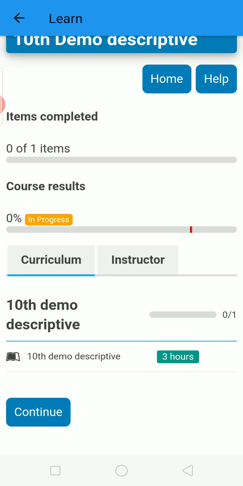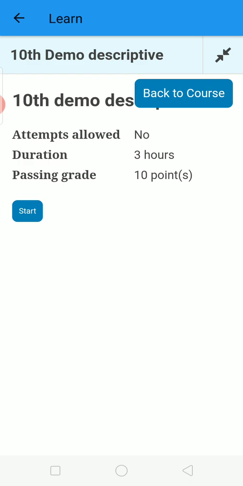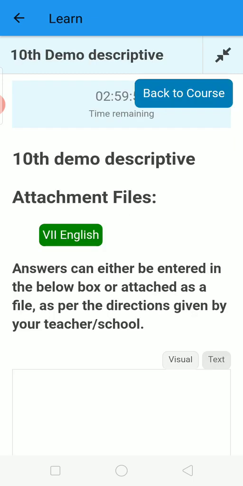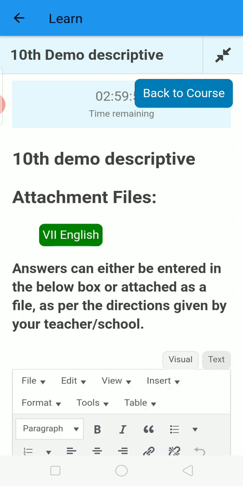According to our instruction, it will take some time to open. After pressing the continue button, you will get some instructions: time allowed, duration 3 hours, like so. Then you have to start your paper. After starting this paper, you can see here, according to our instruction, a green button is given. See this green button, 7th English is written. Now you have to press that.